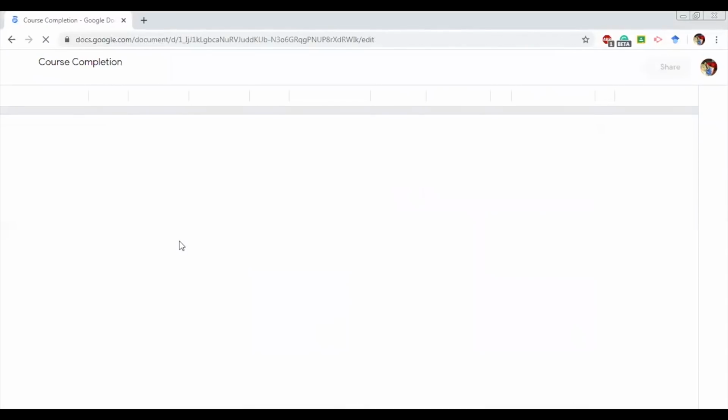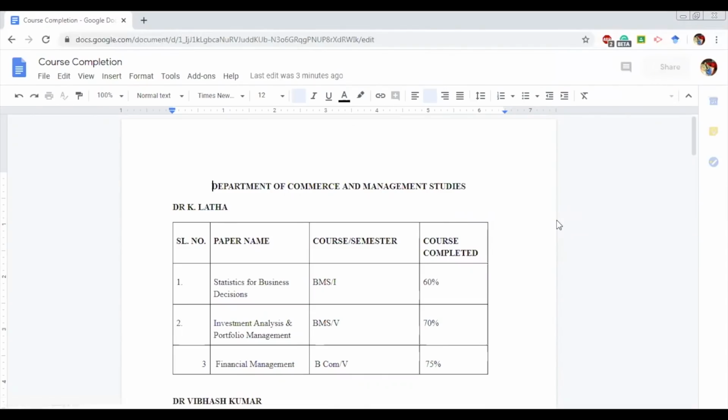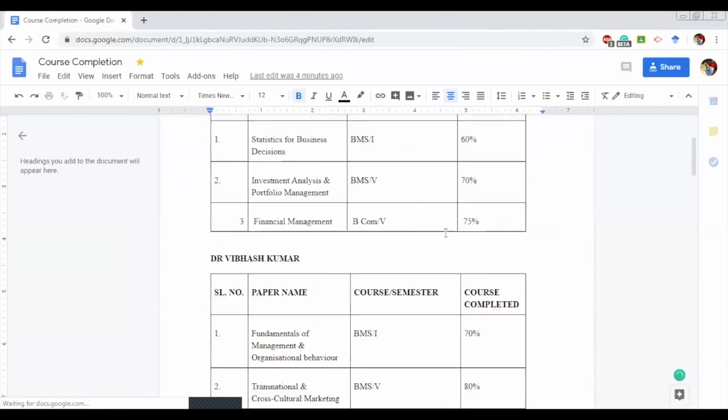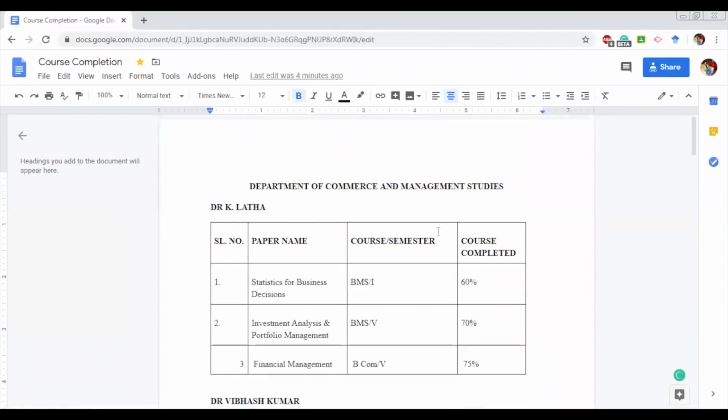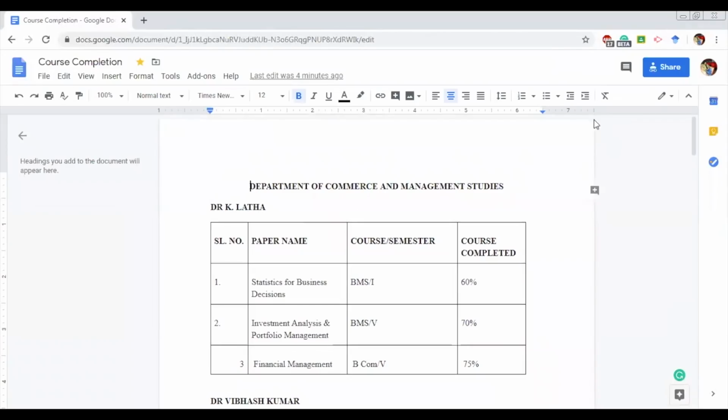Say for example, you want to share the course completion of the entire department with each departmental colleague. So you can make changes and you can always see what things others have done and when. So this sharing is in which you can share this with anyone with the link, as I've just explained to you before, and then you can write down the email addresses of people whom you want to share the link with. All right, and also if you want to see who has edited and what additions have been done, you can click here, the last edit, when it was done. It will give you a specific date on which the edit was done.